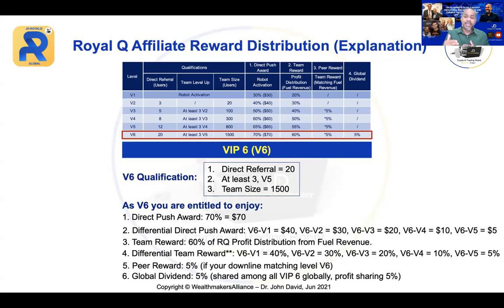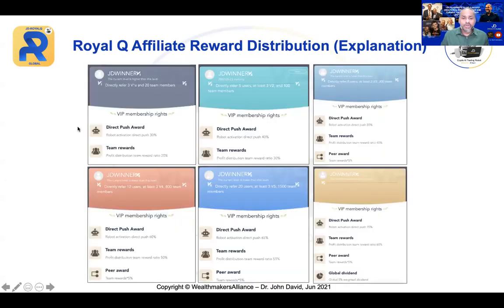That is the reason why if you are V1 now, focus on moving into V2, and then slowly to V3 and so on. Take advantage of the affiliate reward that the company has installed. Now, you can find all these things in your Royal Q app. Everything is in your Royal Q app. It is a one-stop center, actually. Let me just show you where you can find all this information.